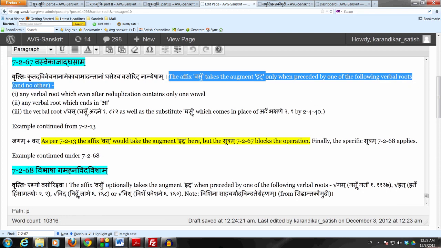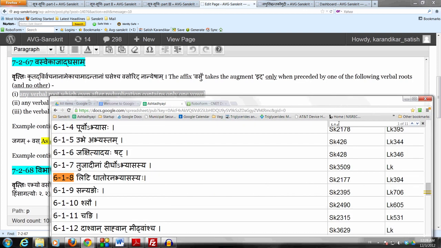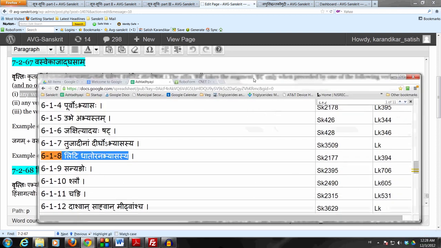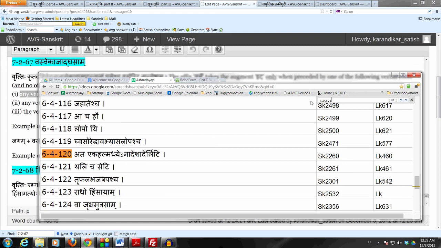And which are they? Any verbal root which even after reduplication, even after doing the liti dhatu anabhyasas, even after applying that and doing the operations occasioned by that dvitvam, even after that, if the dhatu is ekach. For example, take a dhatu pach, it becomes pach pach by 6.1.8, and then we do halAdi sheshaha to get pach, but then comes 6.4.120, ata ekahal madhye nadeshader liti, and then it becomes pech. So that pech is ekach.